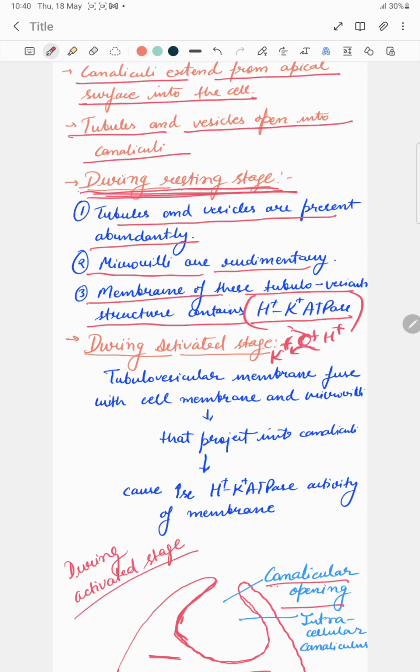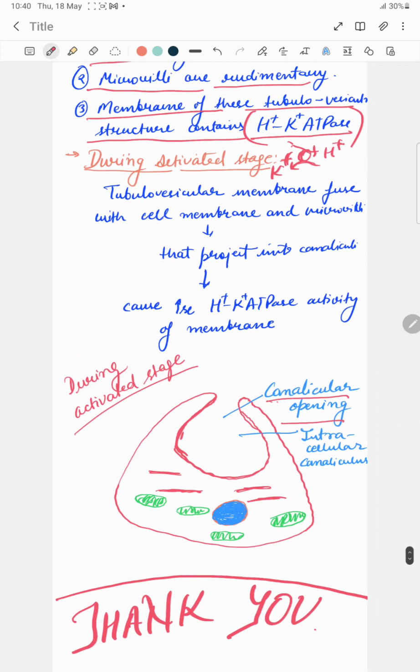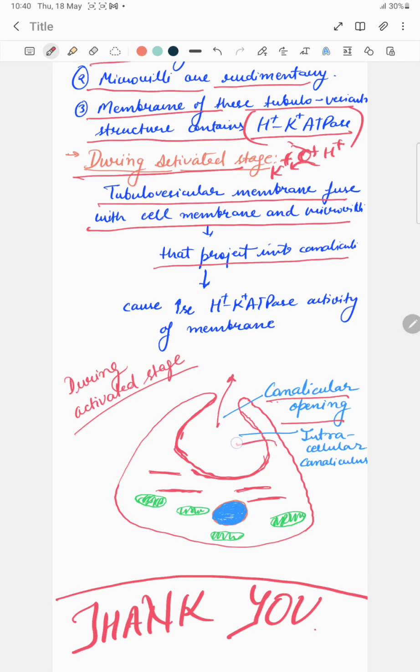So this acts towards the lumen membrane. During the activated stage, the tubulovesicular membrane fuses with the cell membrane of the microvilli. Have you seen this? Now there are no microvilli over there, and they get fused with each other. Then they project into canaliculi. So this is the canaliculi, and it causes increased hydrogen potassium ATPase activity of the membrane to release more H+ ion into the stomach for formation of HCl or the gastric juice.